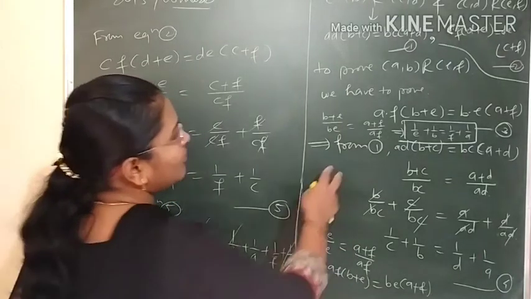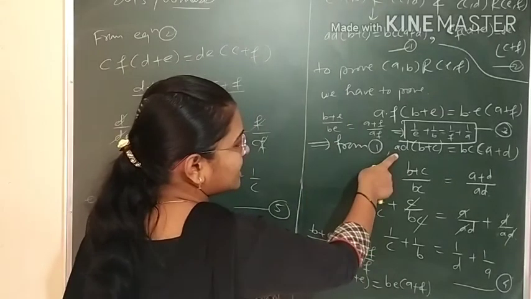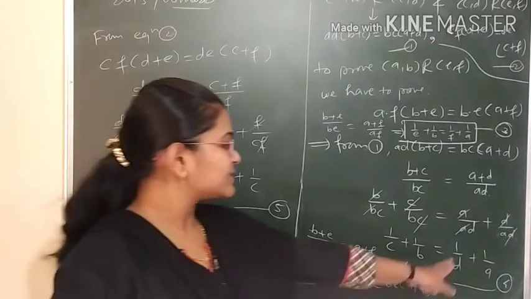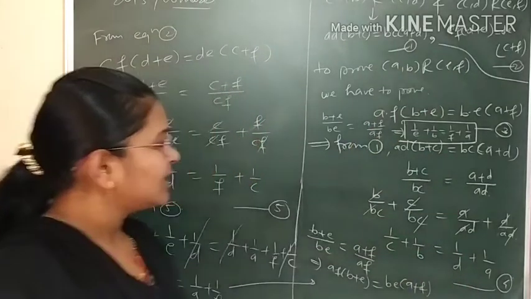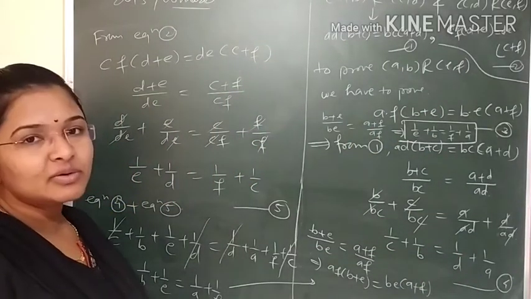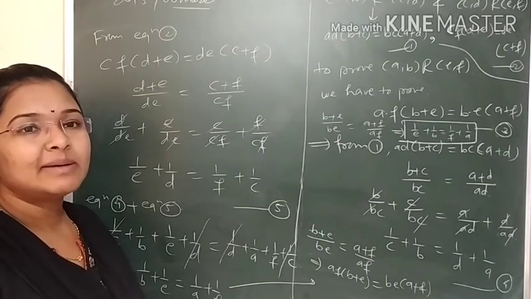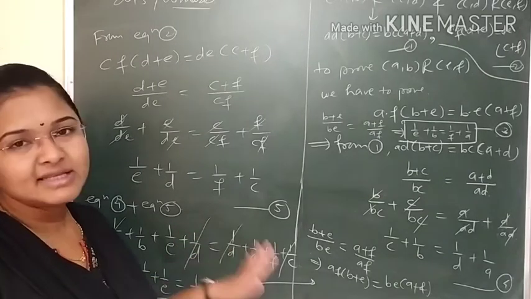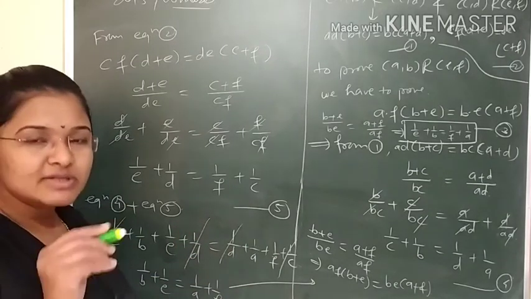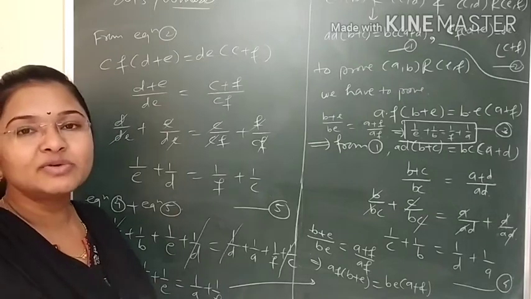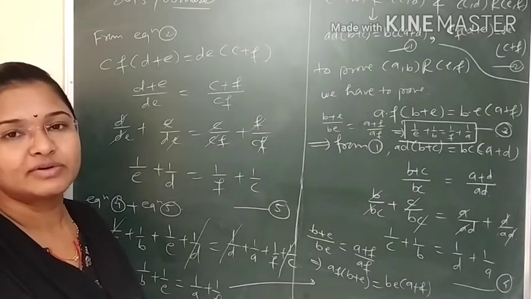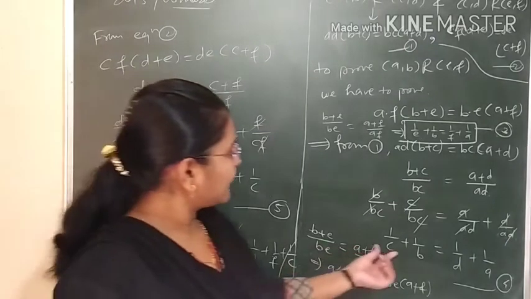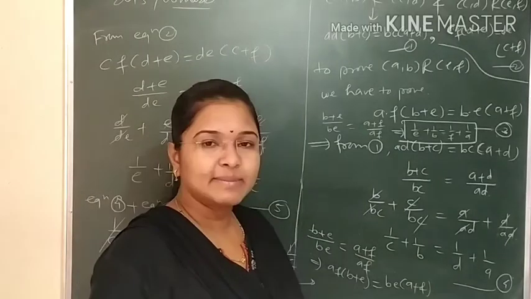Okay. So from 1 we are having this relation. We have modified this and written it in the form 1/c + 1/b = 1/d + 1/a. You can see this. And students, write this in your notebook only. Yesterday Aditya asked me, ma'am, is it necessary to write those answers? See Aditya, for questions like this you should write the answer, because when you solve it without seeing it, only then will you know whether you are getting that concept or not. In rough also you can write 1/c + 1/b = 1/d + 1/a.